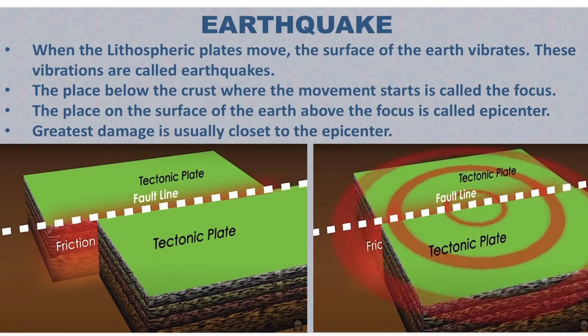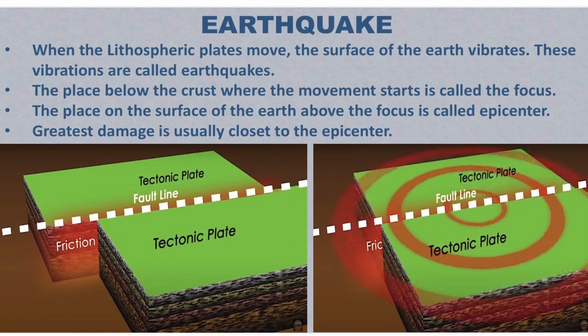And when the earthquake happens, the seismic waves occur, and these seismic waves are of three types: P waves, which are called longitudinal waves, and these waves can travel through solids and liquids, and they are the fastest of the three seismic waves. Then S waves. S waves are transverse waves and they can travel through solids only.